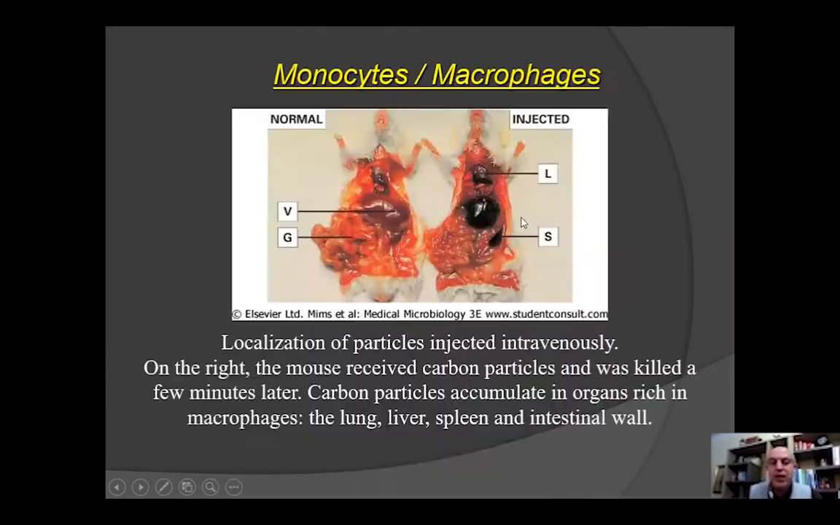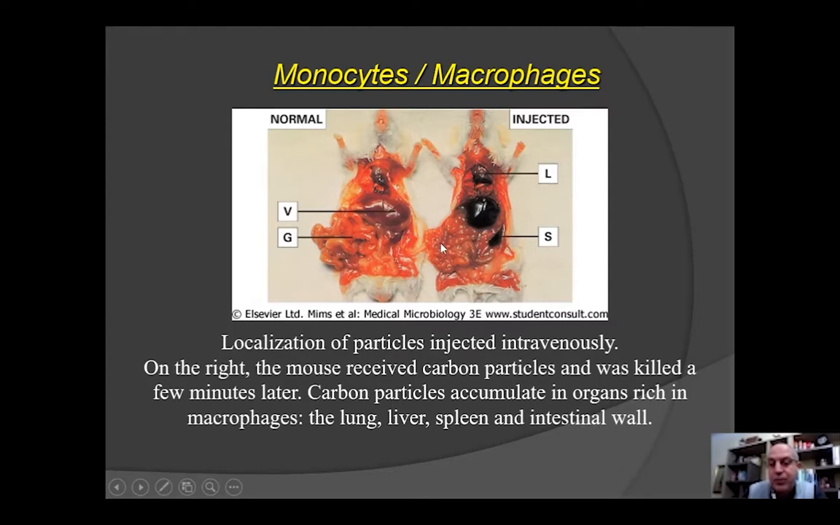And here, a very interesting example. A trial has been done to show the benefits of the role of macrophages. We have taken two mice and they were injected, the one on your left with just physiological liquid, and the one on your right with liquid containing carbon particles, through intravenous injection, of course.